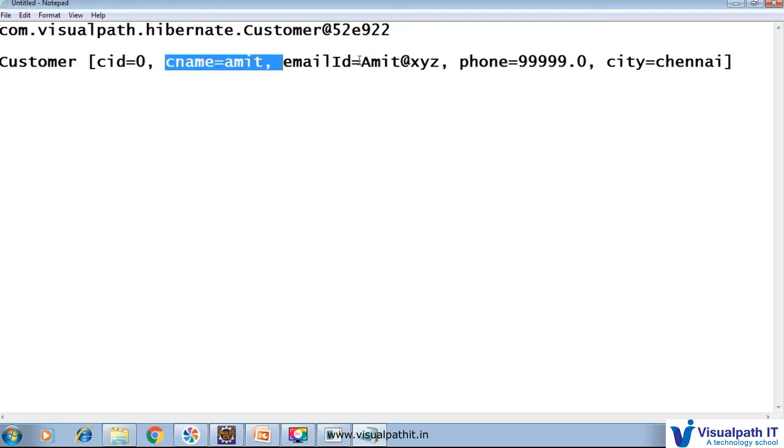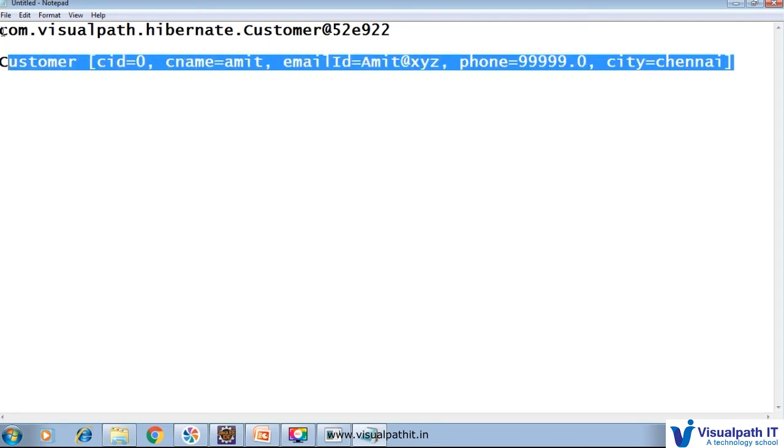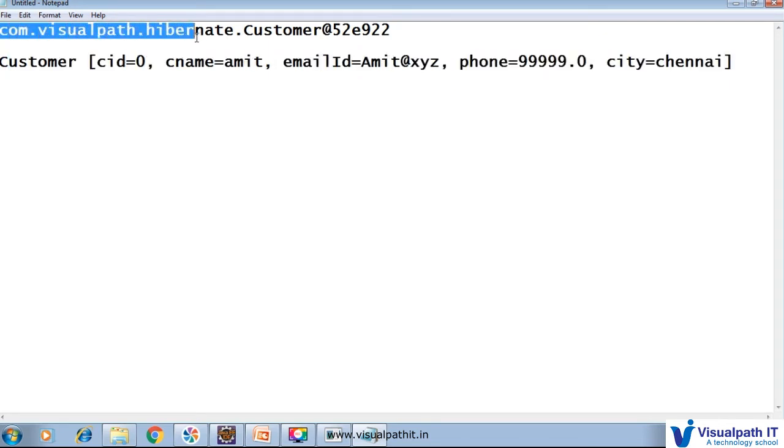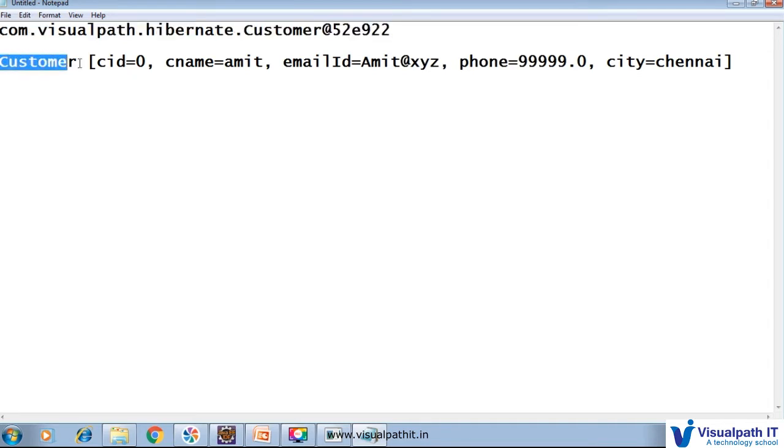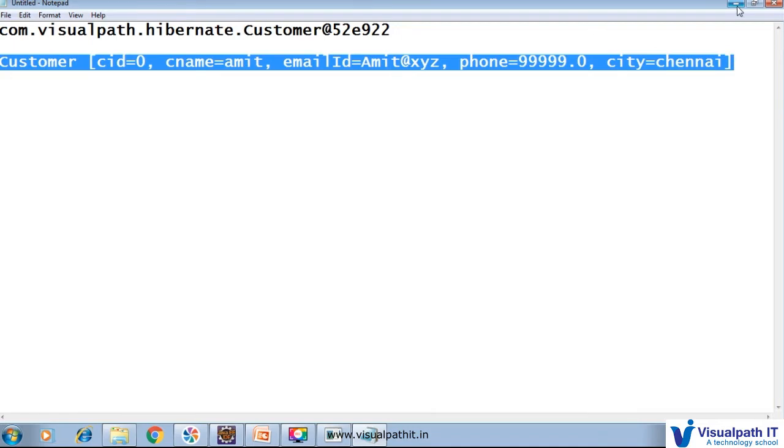The cname we provided, emailId we provided, phone and city are all showing here. Before that, we did not override the toString method, so it was using the Object class toString method. Inside that some logic is there, through which it shows this kind of value, but we overrode it because we want this type of output.